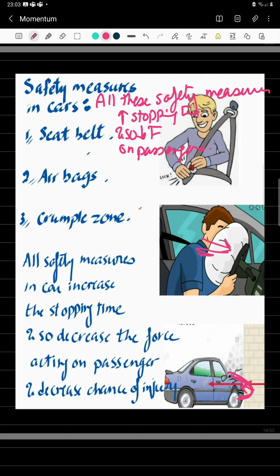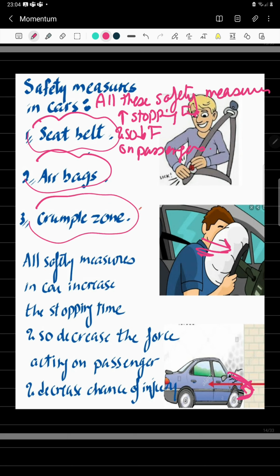How can we increase the stopping time of the passenger found inside the car or a vehicle? By using seat belts, airbags, the crumple zone found in front of the car. All these things are going to increase the stopping time, and this is going to decrease the force, because when the change in momentum is constant, the force and the stopping time are inversely proportional.